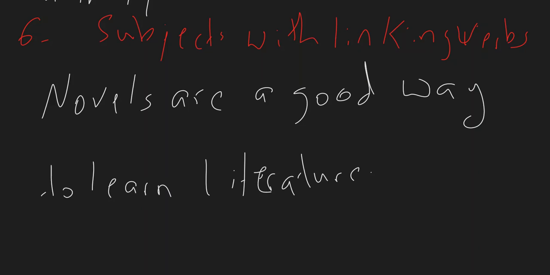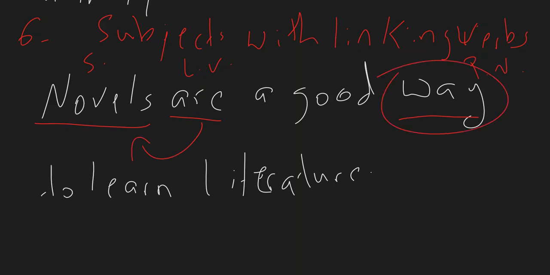Now, the verb is are, which is a linking verb. The subject is novels, and the predicate nominative is way. So no matter what the case is, the verb always agrees with the subject and never agrees with the predicate nominative. Okay? So you always look at the subject and never look at the predicate nominative when you want to agree the verb with the subject.